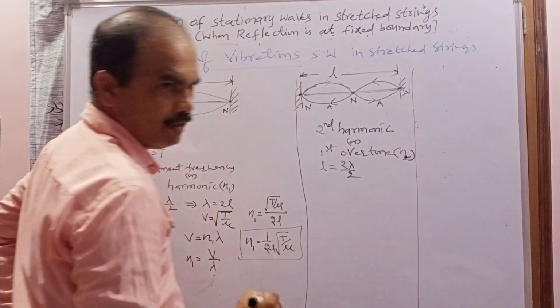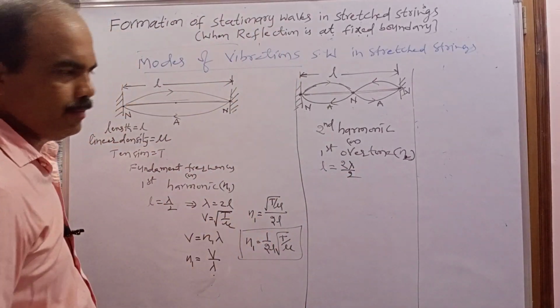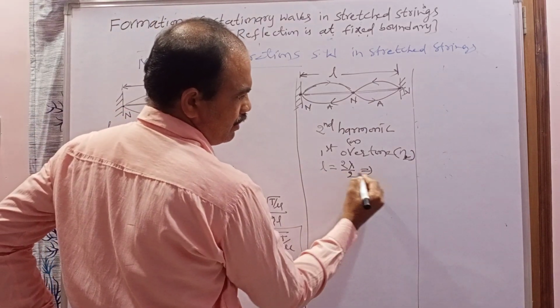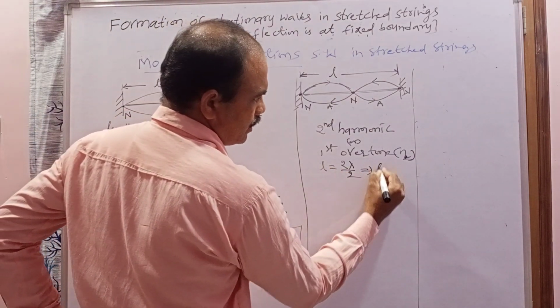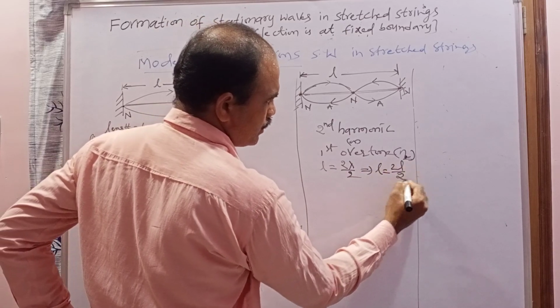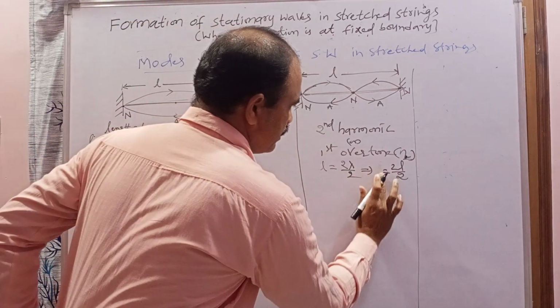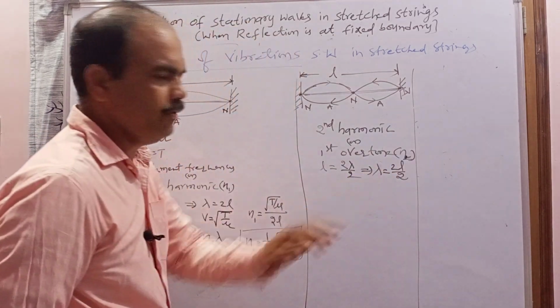So don't cancel here, for easy understanding. Now when I cross multiply, what is lambda? 2 into L, 2L by 2. L is equal to 2 lambda by 2, so lambda equals L. Now you know the wavelength.